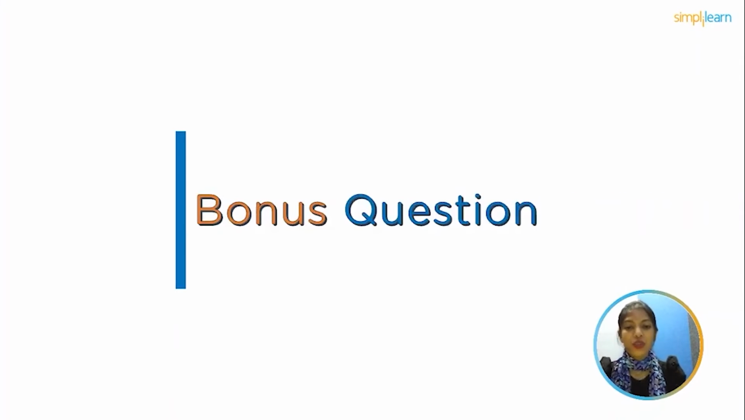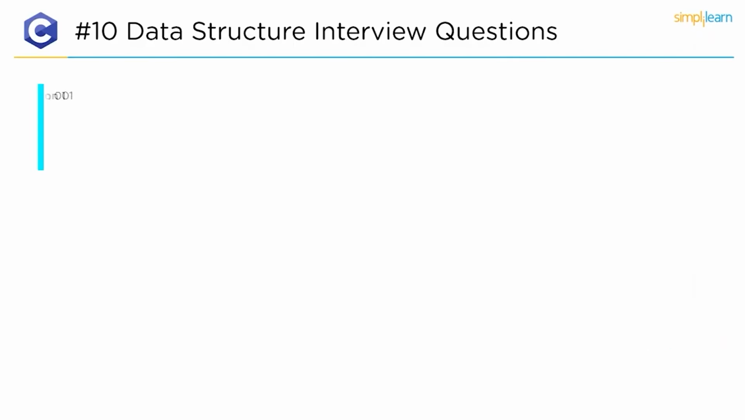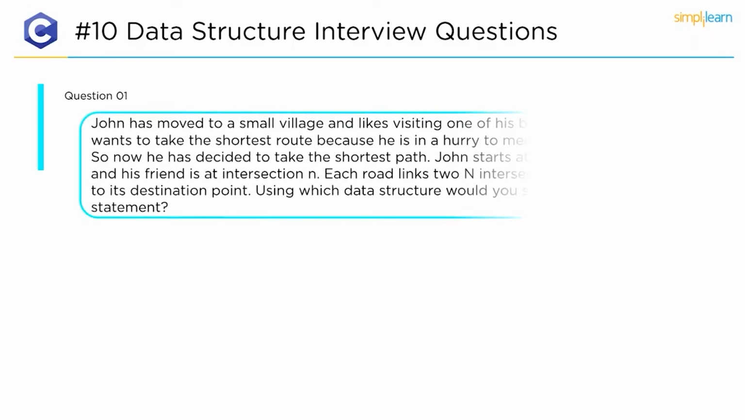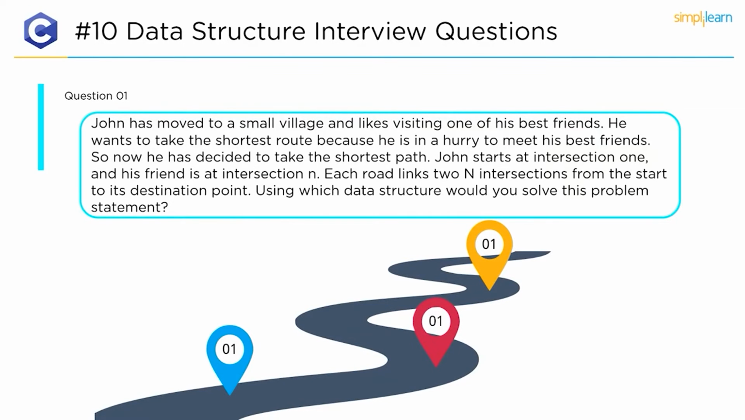Here I have 2 bonus questions for you guys. Please try to find out the answers and let us know which data structure you would prefer to solve the problem statement. The first question is, John has moved to a small village and likes visiting one of his best friends. He wants to take the shortest route because he is in a hurry to meet his best friend. So now he has decided to take the shortest path. John starts at intersection 1 and his friend is at intersection N. Each road links to N intersections from the start to its destination point. So, using which data structure would you solve this problem statement?